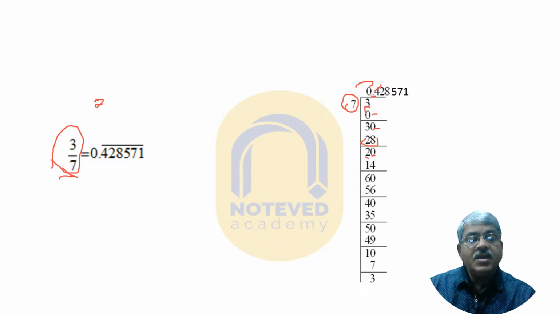Now it is 20. 7 2 ja 14. The remainder is 6, and put a 0. 7 8 ja 56. Here is 56, then comes 4.